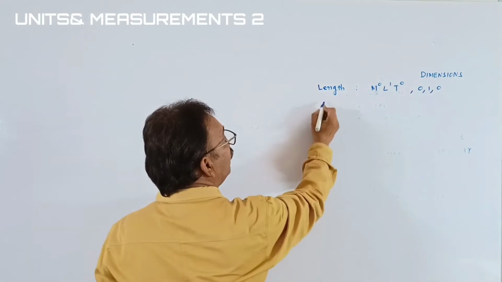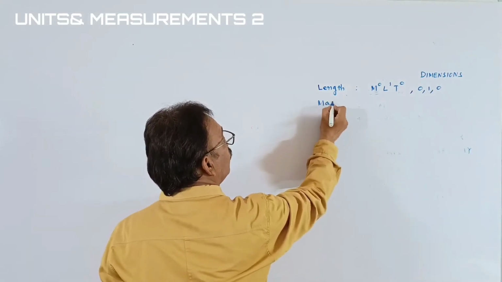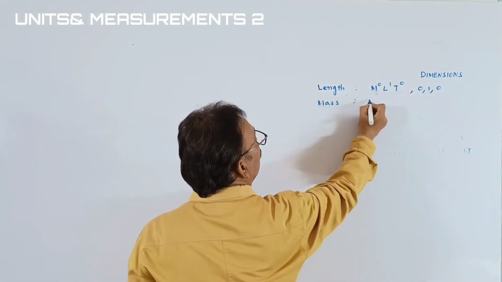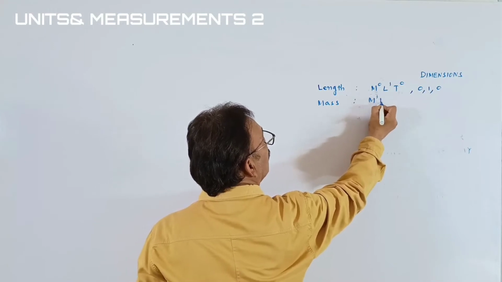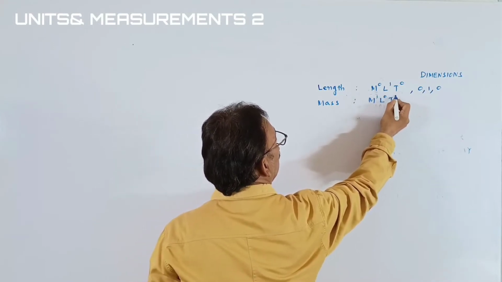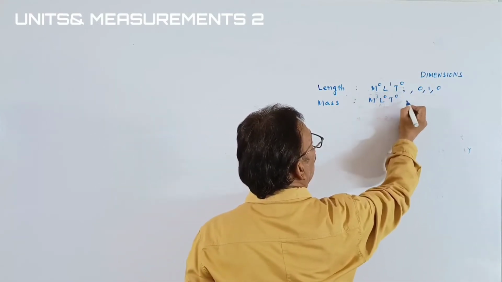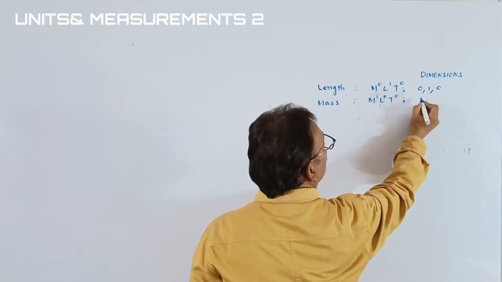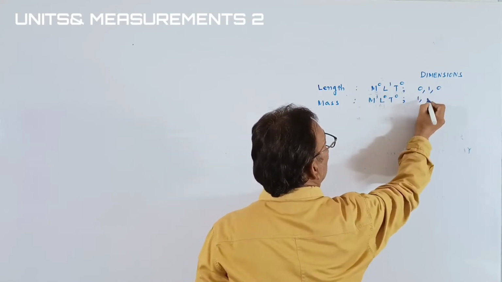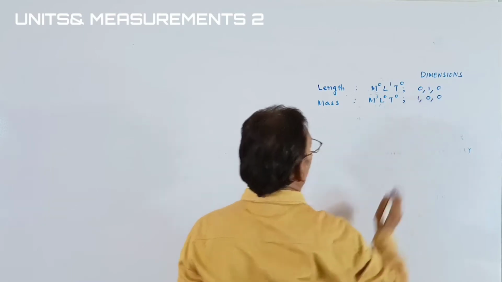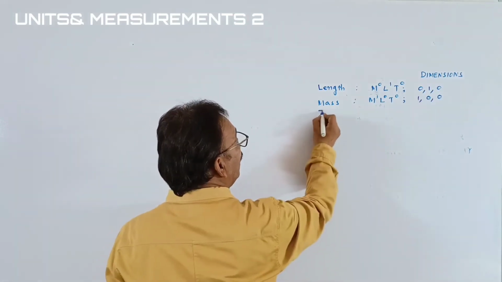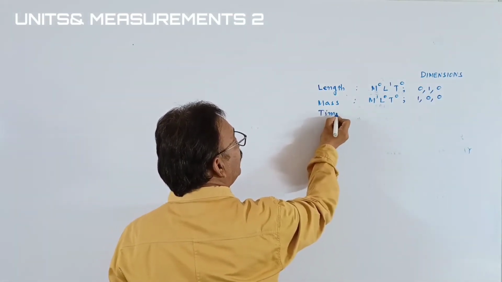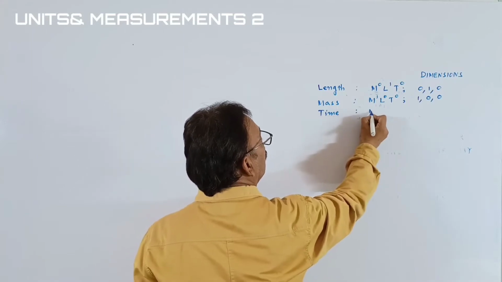Okay, students, then we take the mass. Mass, you know that. M power 1, L0, T0 means what? What are the dimensions here? M1, comma 0, and 0. Then we take the time. Time can be written as what?